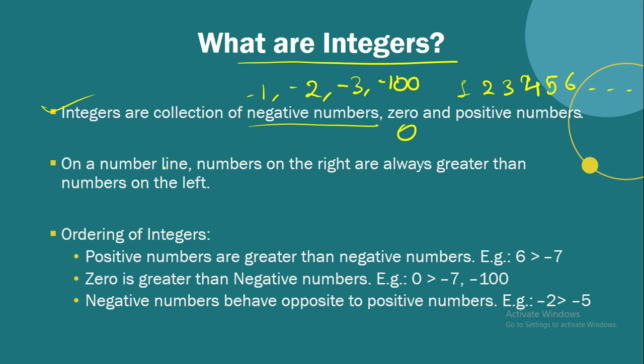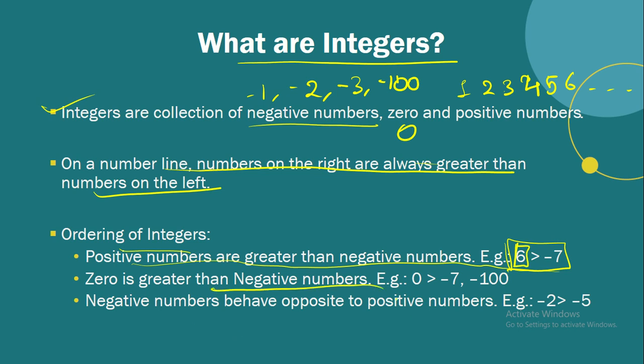Now on a number line, numbers on the right are always greater than the numbers on the left. Okay, now ordering of integers: positive numbers are greater than negative numbers, like 6 and -7. In this, 6 is greater, right, because it comes on the right, and 0 is greater than all the negative numbers like -7, -100, even -1000.